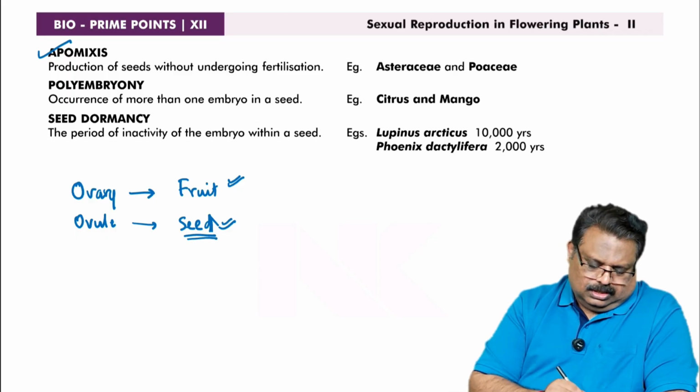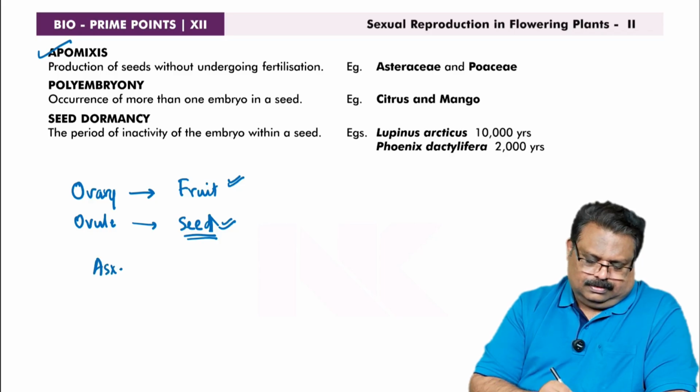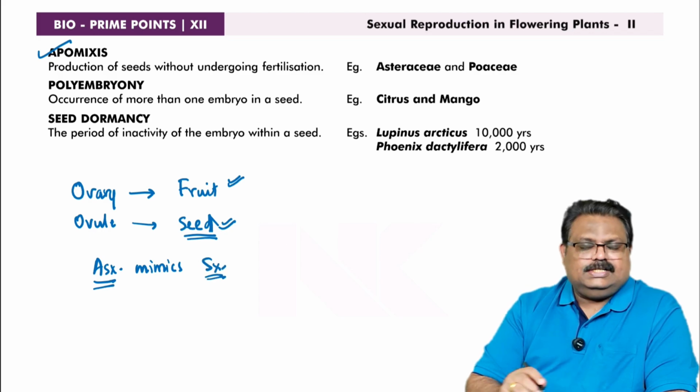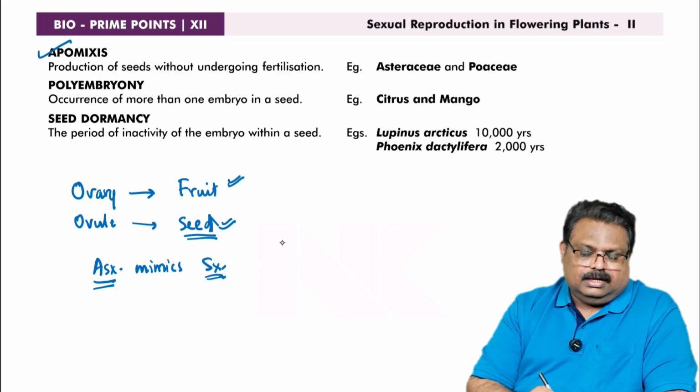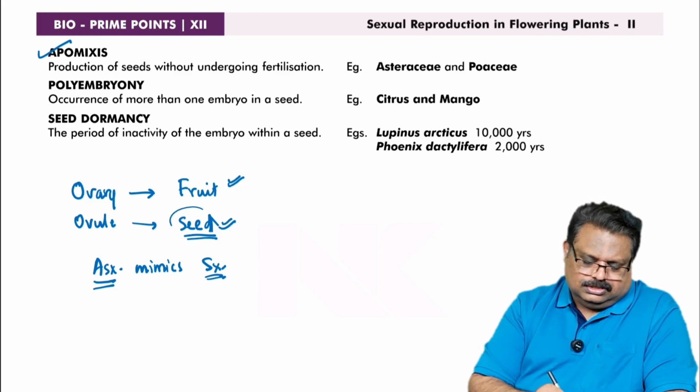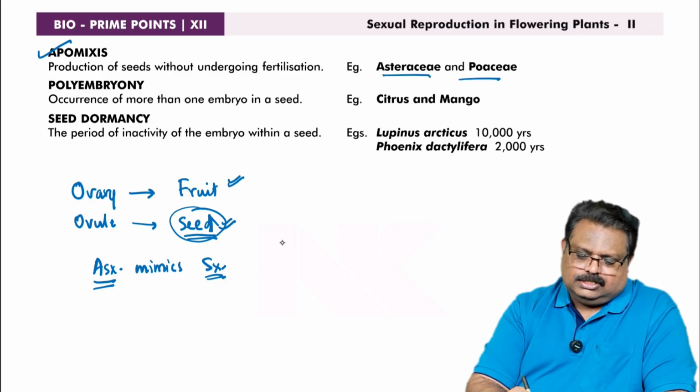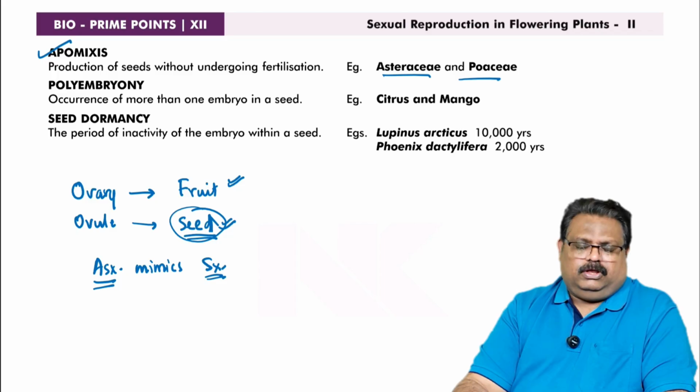So it is an asexual reproduction that mimics sexual reproduction. Why is it asexual reproduction? Because of the absence of fertilization. Why does it resemble sexual reproduction? Because seeds are produced. Okay, that process is called apomixis. Example, Asteraceae, Poaceae, etc.